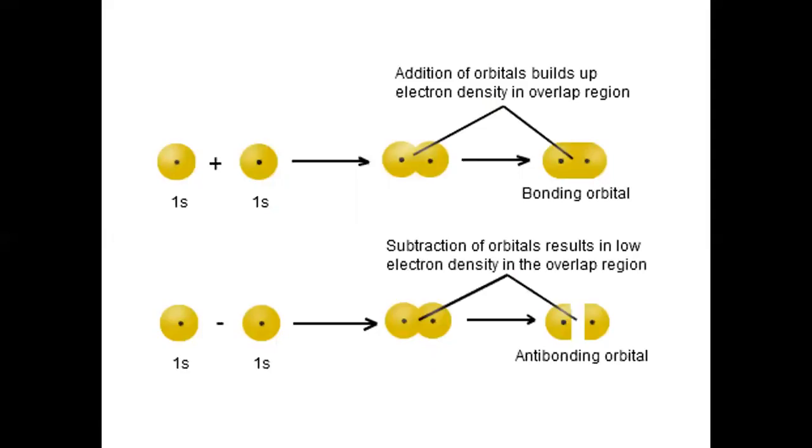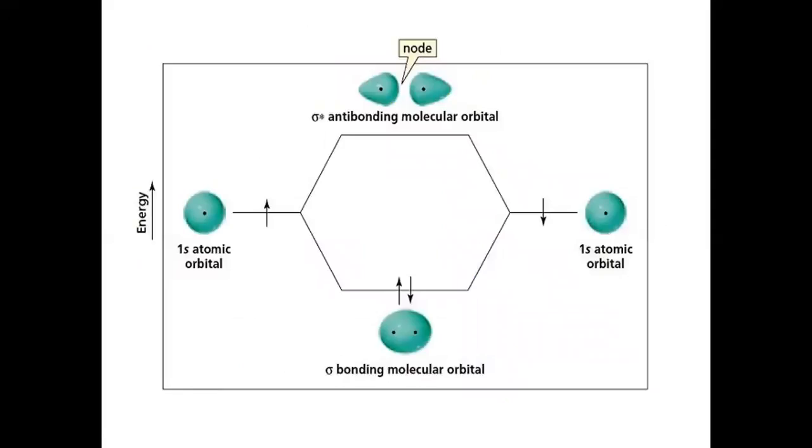Now, the filling of the molecular orbitals. Here the molecular orbitals are represented as lines. The filling of the molecular orbitals with electrons will follow Aufbau's principle, Pauli's exclusion principle, and Hund's rule. These three rules are followed by the electrons while filling up the molecular orbitals.